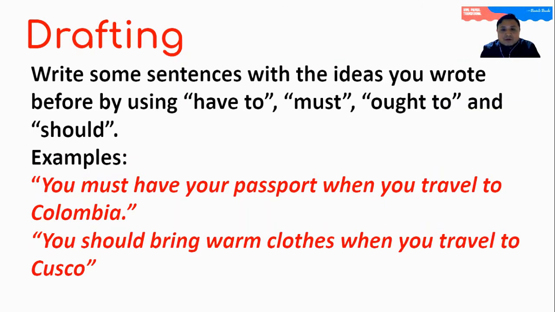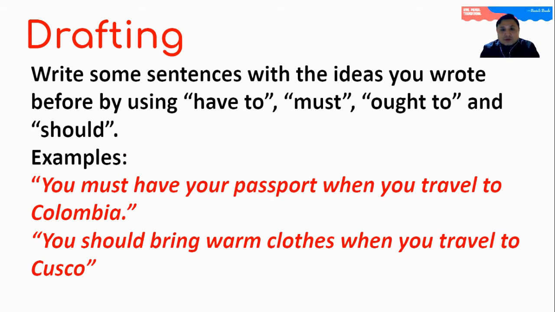In the second part, we have drafting. So since you already have the ideas, I recommend you write some sentences using these modal verbs. But remember, have to and must are used for talking about obligation and prohibition. So I recommend you check out the grammar explanation. And ought to and should we use for giving advice. So here you have two examples.